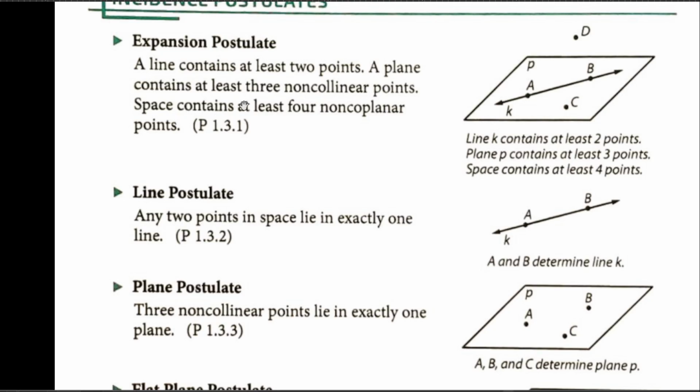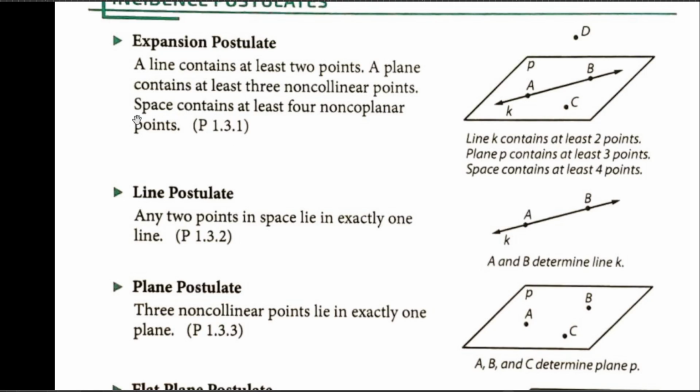It says a plane has 3 non-collinear points. That's one of the definitions that we did. Here's a plane right here. By the way, what is the name of this plane? Plane P, and it says it must contain at least 3 non-collinear points. That means 3 points that are not all on the same line. Give me 3 points that are not on the same line. A and B are on the same line, but what's the third one? C. Now, D is not on the plane, though, is it? But A, B, and C are on the same plane, but not on the same line. That means you have a plane.